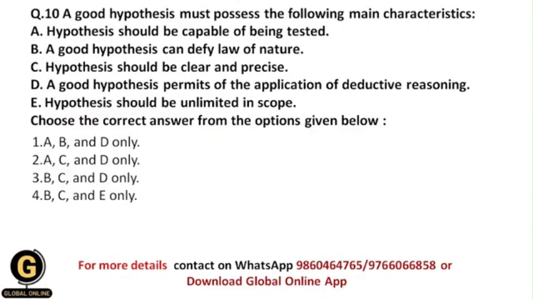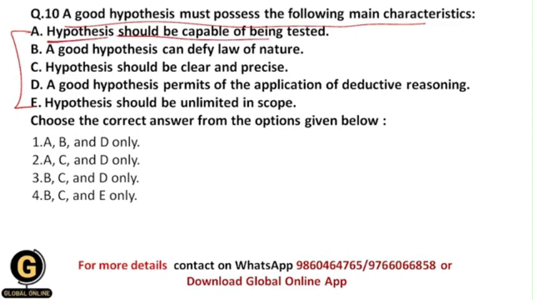A good hypothesis must possess the following main characteristics. Now over here they have given some characteristics of hypothesis. So we need to identify the main characteristics of a good hypothesis. So let us see the different characteristics. Hypothesis should be capable of being tested. So it means that hypothesis should have testability.